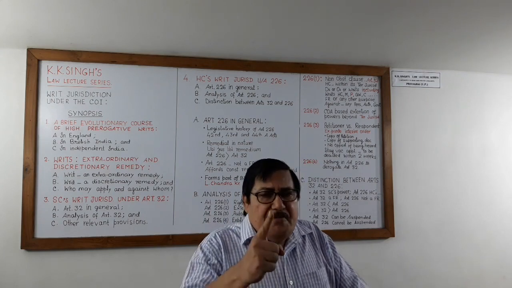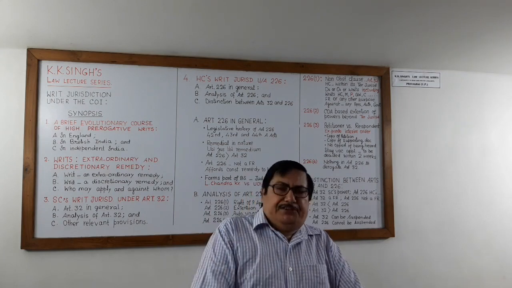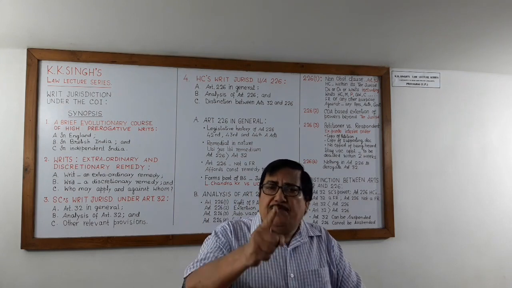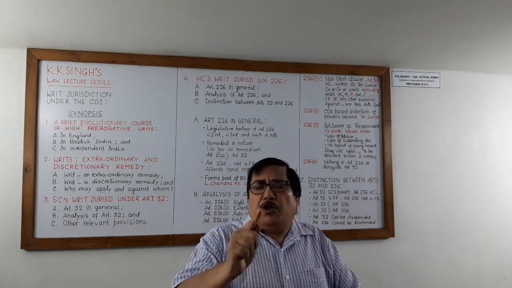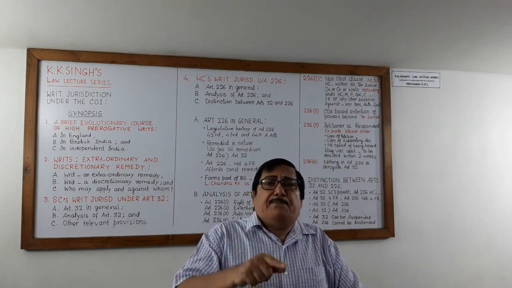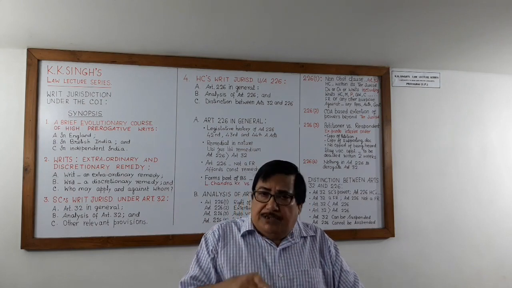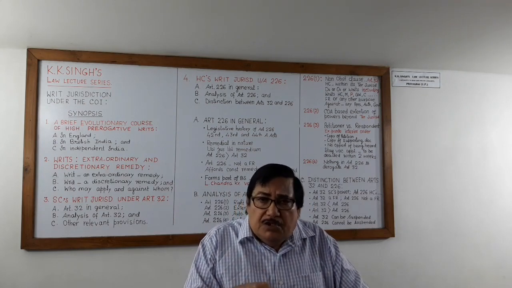Then the Allahabad High Court can issue any directions, orders or writs to any person or authority, and in appropriate case against the government outside that state, outside UP.